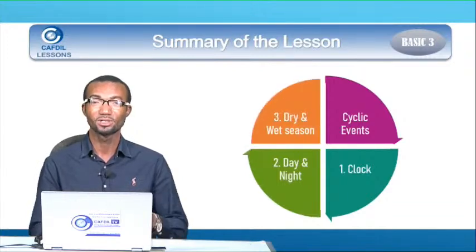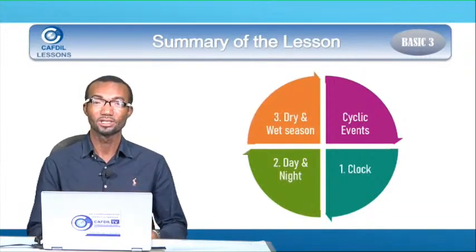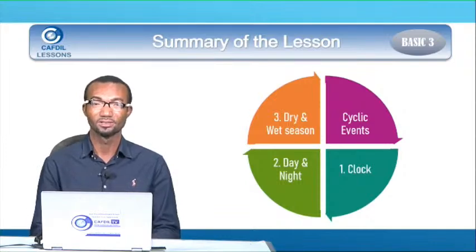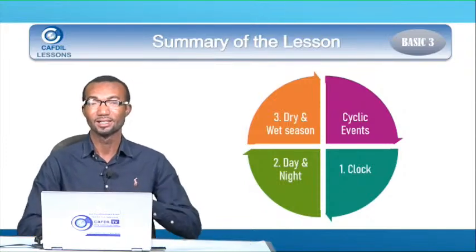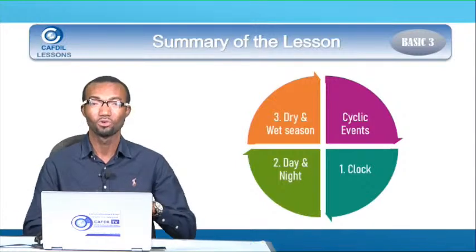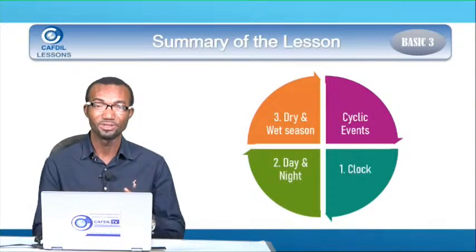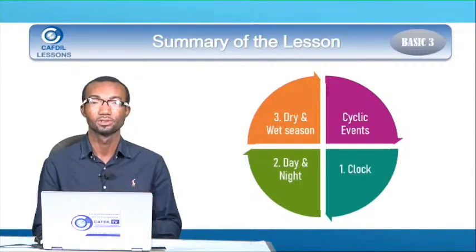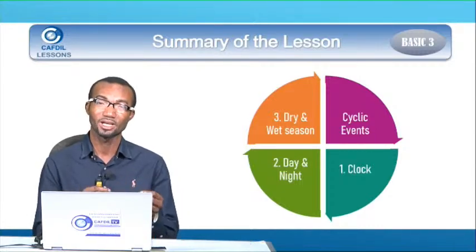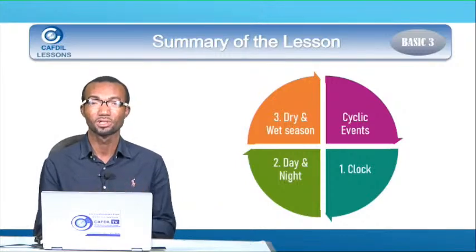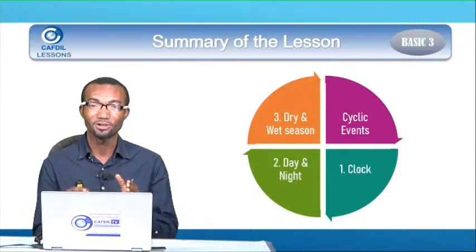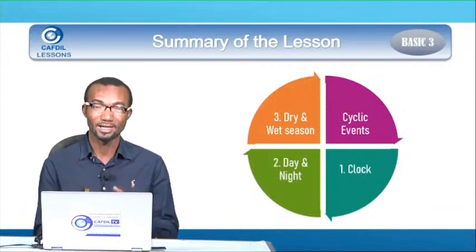And then lastly, we looked at dry and wet season. During the dry season, there's little or no rainfall. But during the wet season, we experience heavy and light rainfalls. Sometimes you get little rainfalls during the dry season, but the environment becomes dry, hot and dusty.